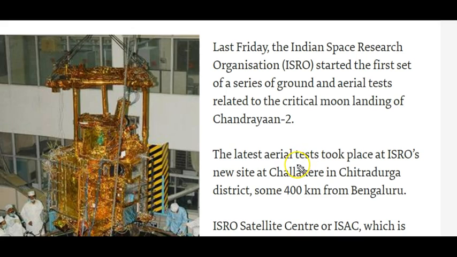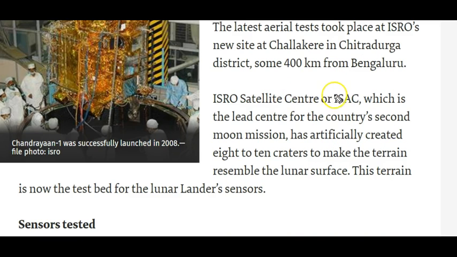All the aerial tests and sensor tests were conducted at Chalagere. Chalagere is a place in Karnataka. One important point is that Chalagere is also known as Science City. ISAC, which stands for ISRO Satellite Centre, is the agency responsible for Chandrayaan-2. So Chandrayaan-2 is India's second moon mission.